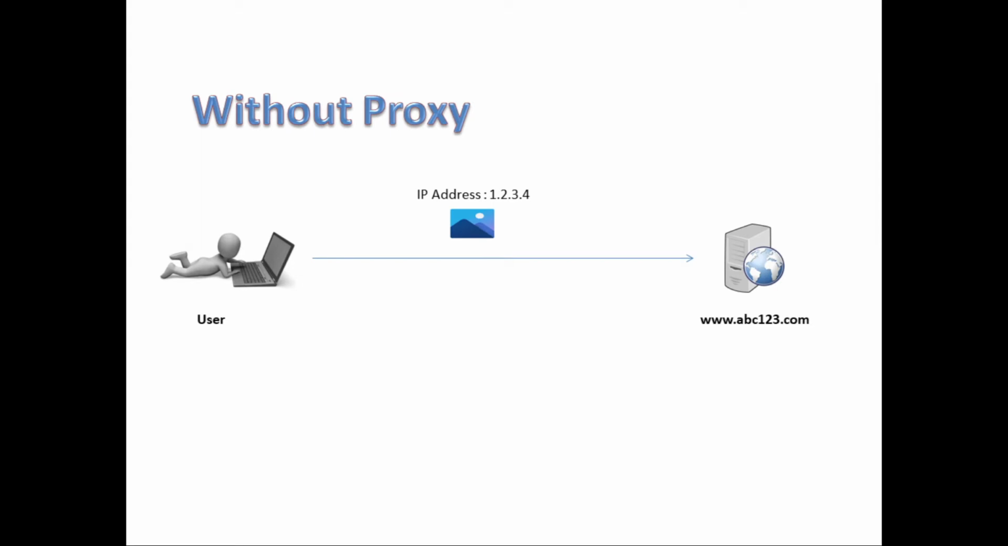Here you can see how a user is accessing the website abc123.com without using proxy. As user is directly connected to website, the website can easily get user's IP address. Using IP address, website can come to know about user's geolocation, cache detail, OS details, etc. Now this is a big threat to the user's system and data. Now as user's IP address is available in public network, hacker can easily hack the system and can get user's data.